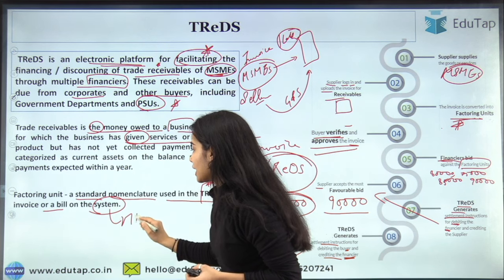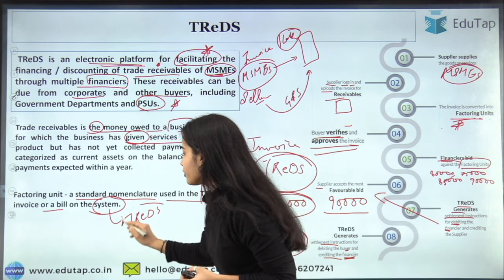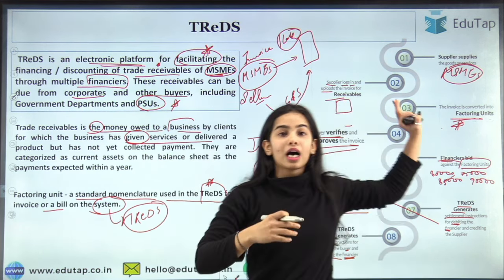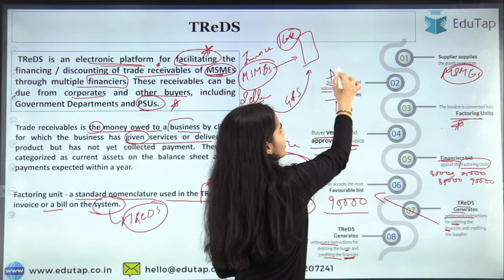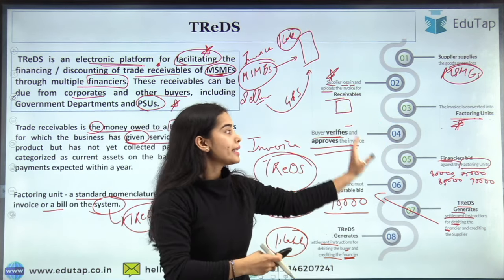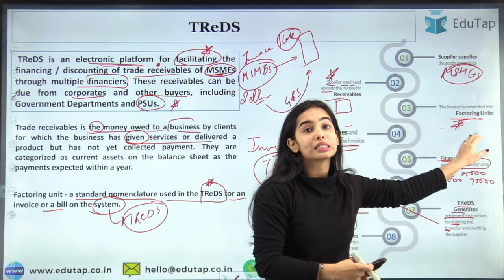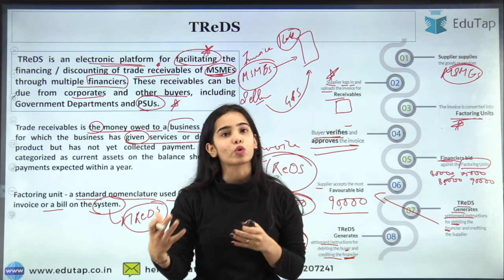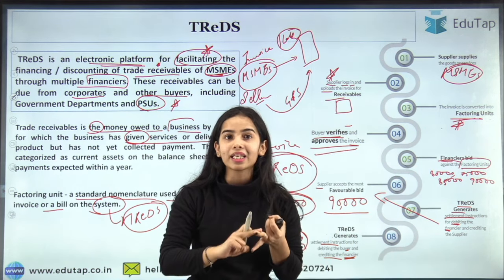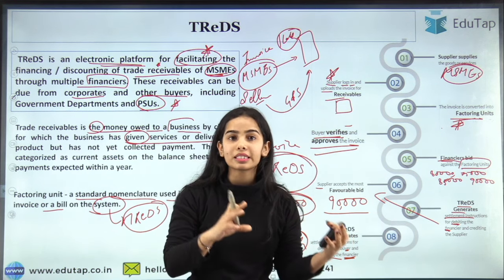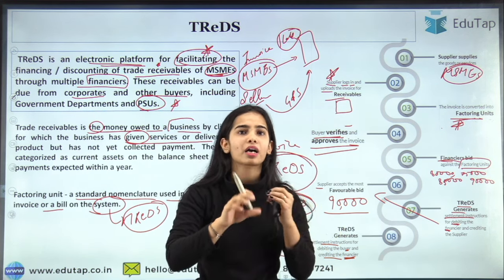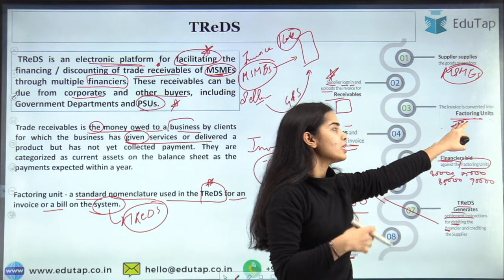When the invoice or the bill is uploaded on the TReDS, it becomes the factoring unit, which consists of all the information regarding the invoice: the amount, the date, the due date, the seller's bank account, and the buyer's bank account. All of this is included in the factoring unit.